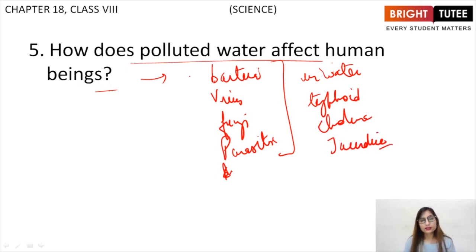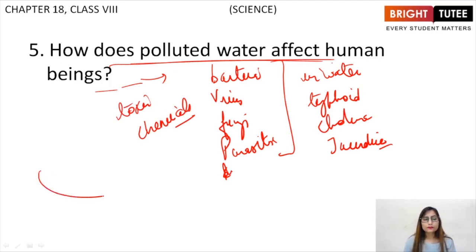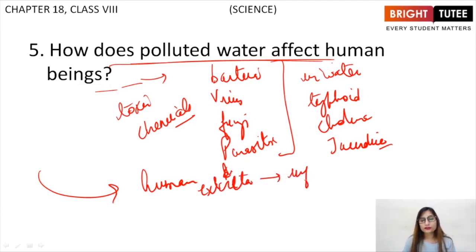These are the direct effects of bacteria present in water due to toxic chemicals pollution, right? Then also, if human excreta is present in the water, then it can cause major infections to us. So this is how it is causing effects on human beings.